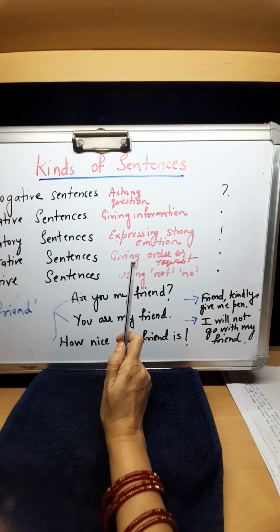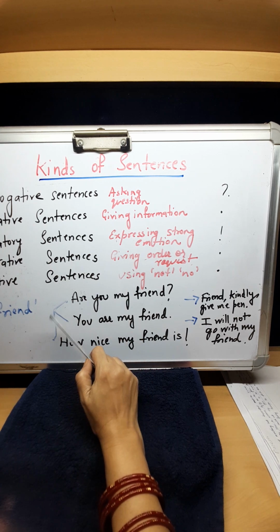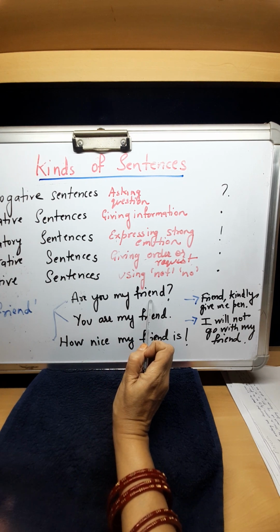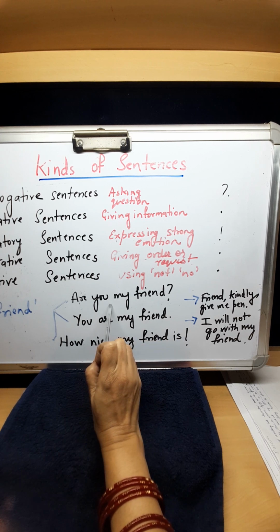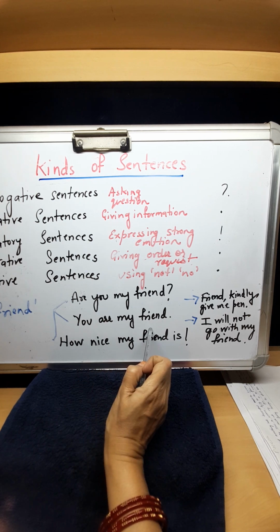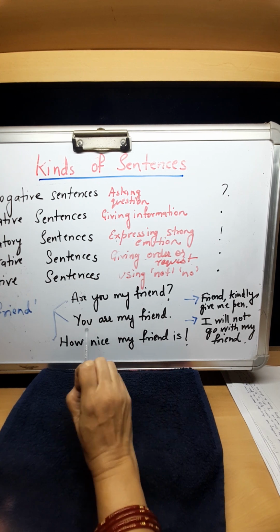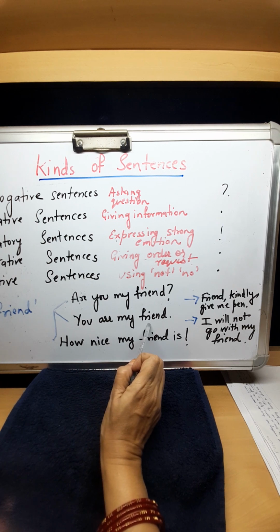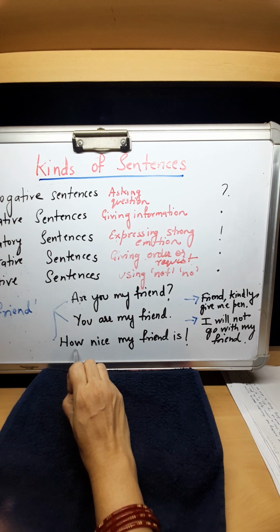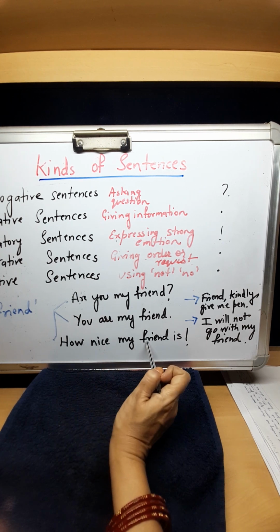The kind of exercises which you will get: there is a sentence written, like an interrogative sentence, are you my friend? Then we will ask you to convert this interrogative sentence into a declarative sentence. So you will make it, you are my friend. It may be possible we give you a declarative sentence and then ask you to change it into exclamatory. Then you will make it, oh, how nice my friend is.